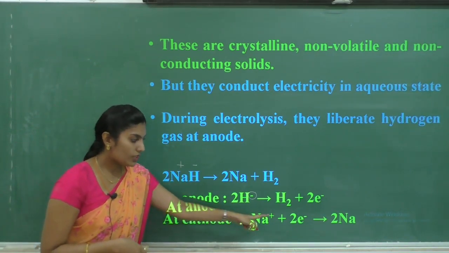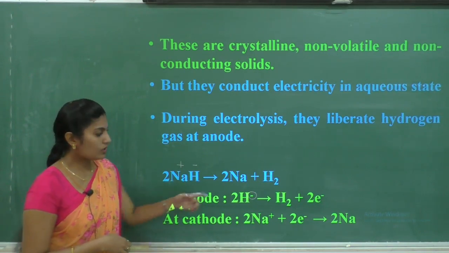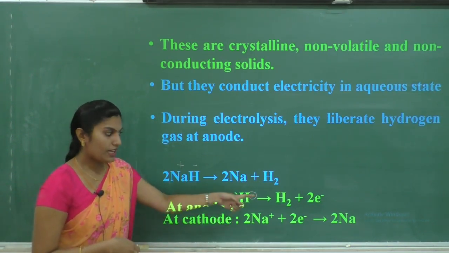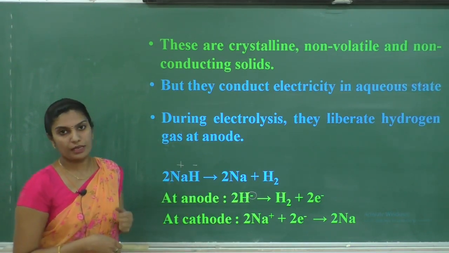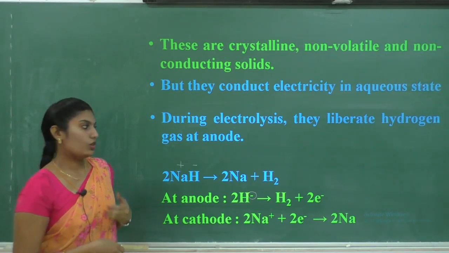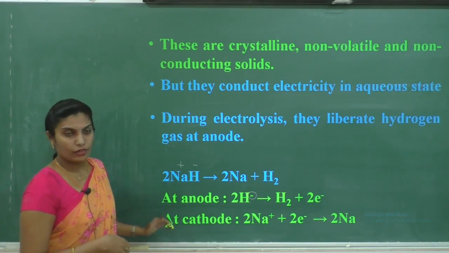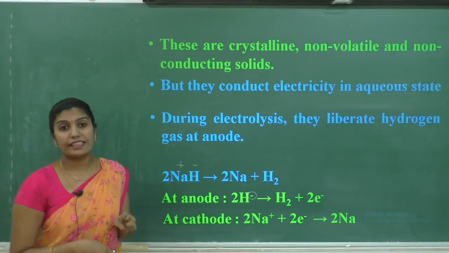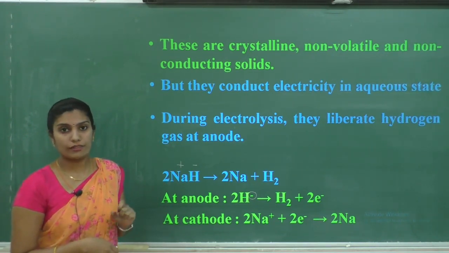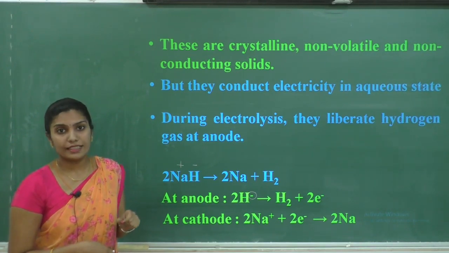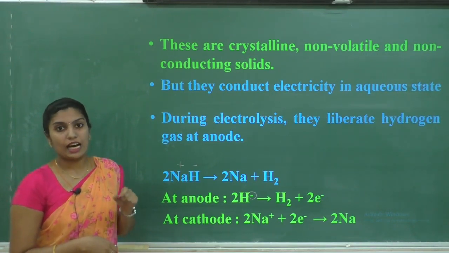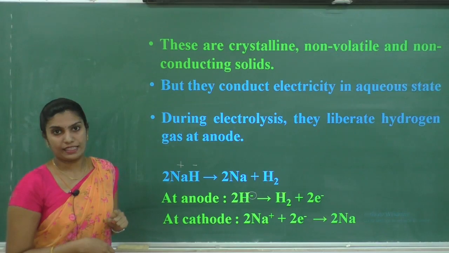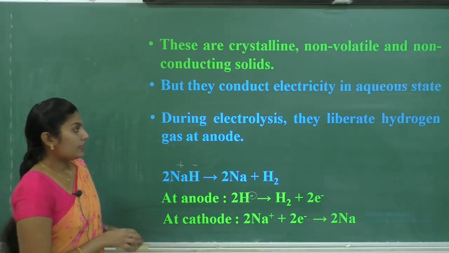Sodium ions will gain the electron lost by the hydrogen and form sodium at the cathode. So this confirms the presence of hydride ion in ionic hydrides. Cleared?